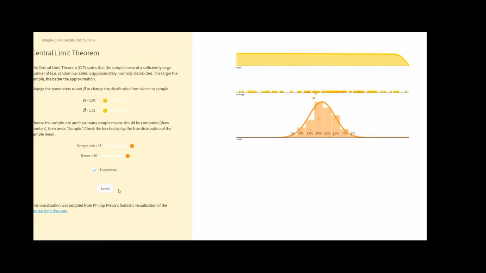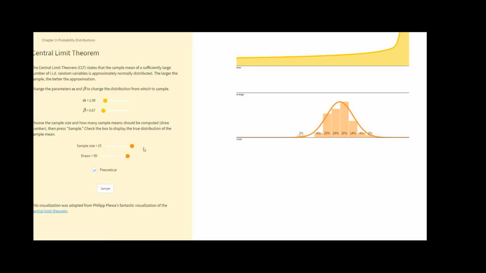So what does the central limit theorem imply? It says that regardless of the distribution of the population, right? So this is my parent distribution or the population distribution, whatever shape it has, regardless of that shape, if your sample size increases, then your x bar, your point estimate, is going to be normally distributed.